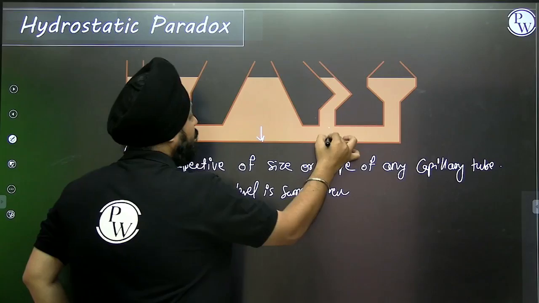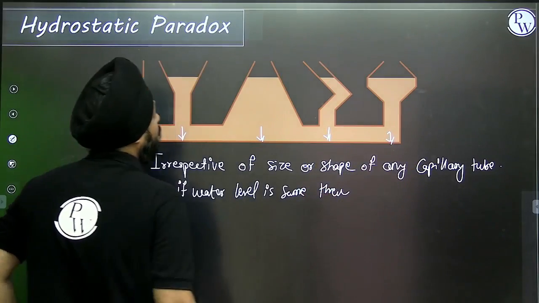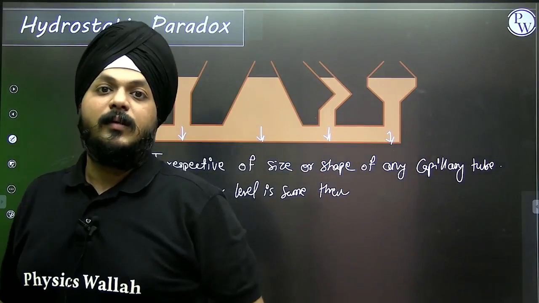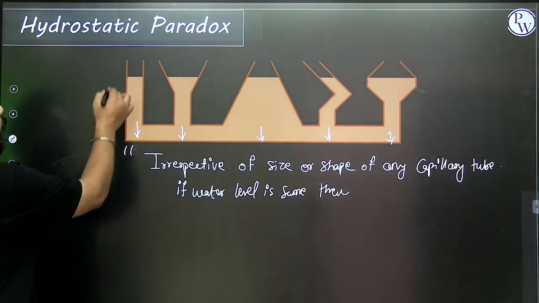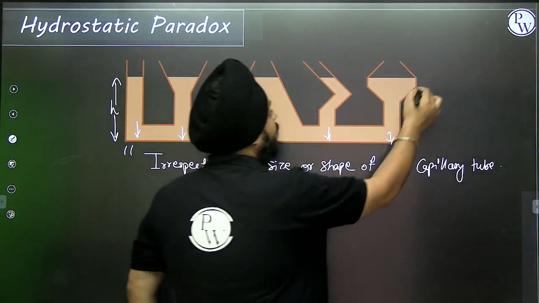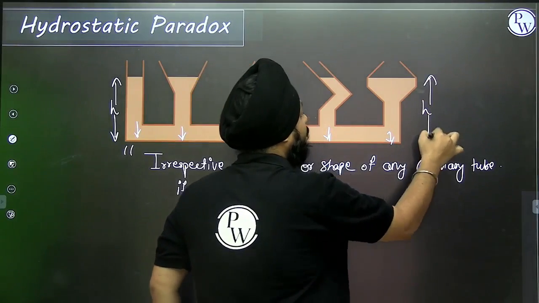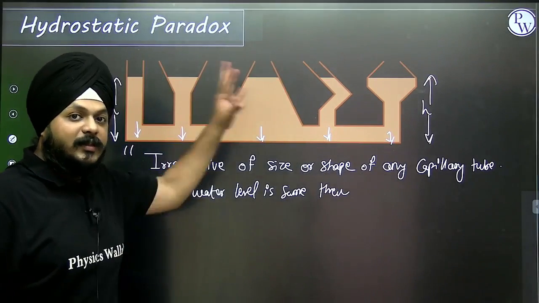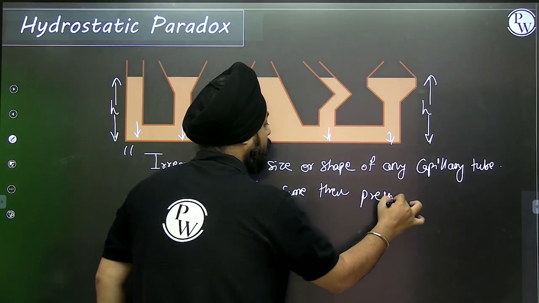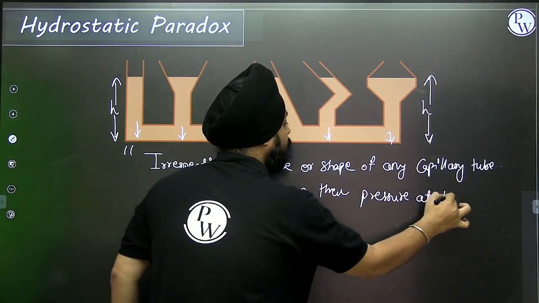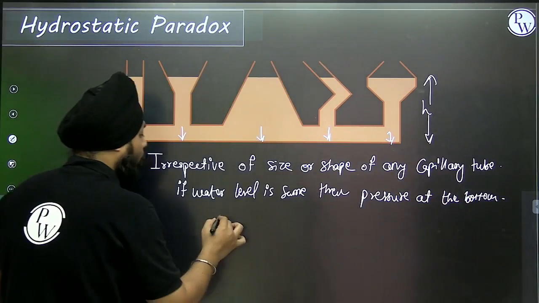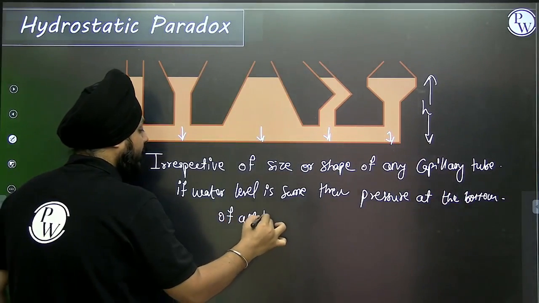Like this way, the level in all the capillary tubes is the same. Can I say in all of the capillary tubes the level is filled to the height h? If this is happening, then the pressure at the bottom of all tubes will be the same.